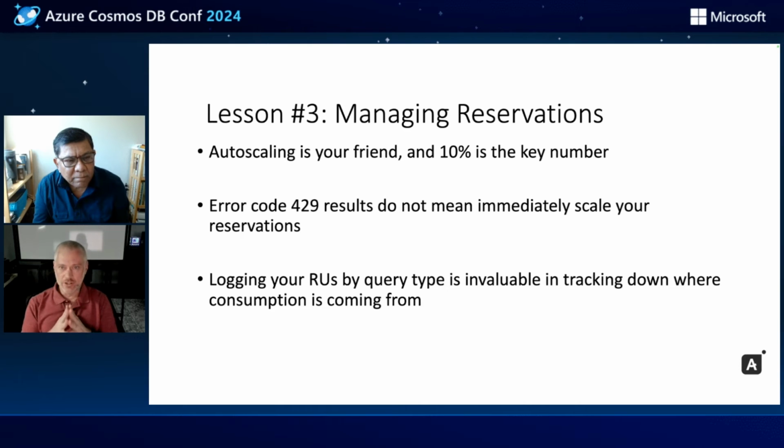Third is managing our reservations. So when we talk through managing reservations, autoscaling is your friend, right? We make sure that our 10% number is our key go-to metric, meaning that I'm tuning all of my Cosmos collections so that we never dip below 10% of our total maximum threshold. This is so that we never leave money on the table by not consuming all of our reservations.